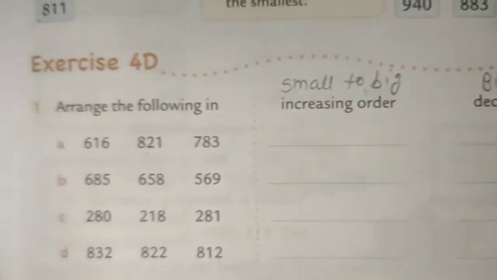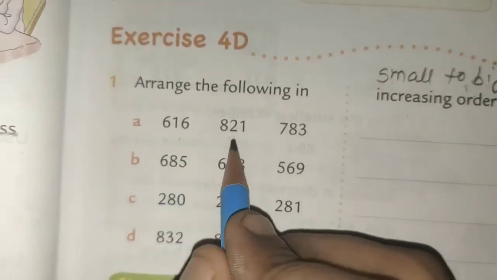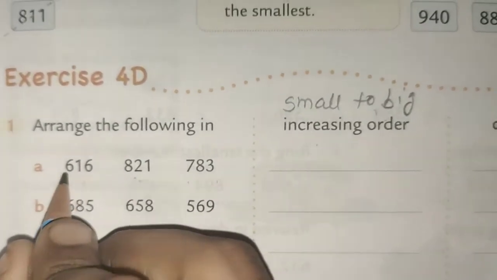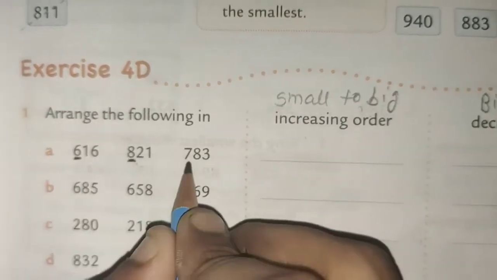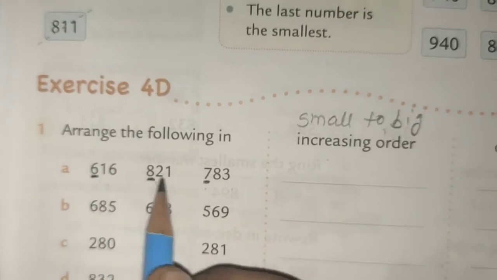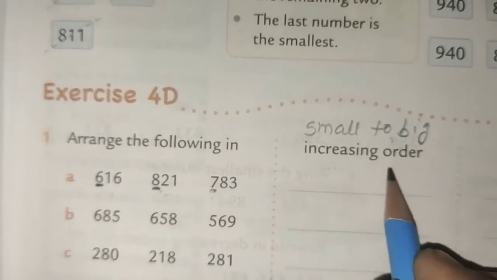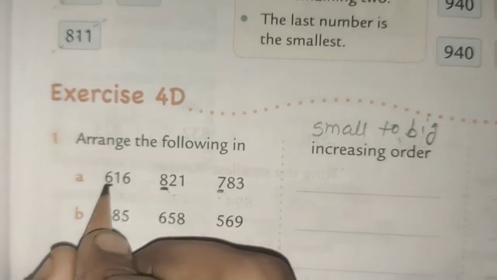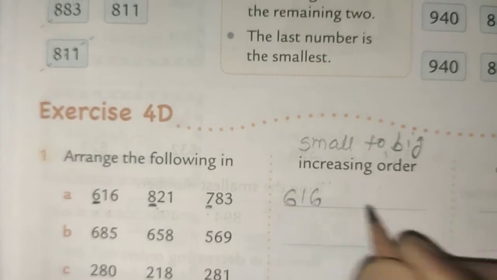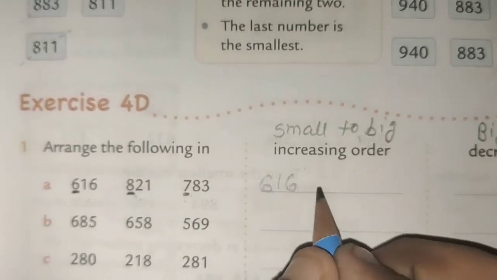Now the first question is given: 616, 821, 783. So here it is easy to compare the numbers. See, underline the first number and check which one is the smallest number, because increasing means small to big. So the first small is 6, so write it here, 616. Then which one is the greatest? 783.